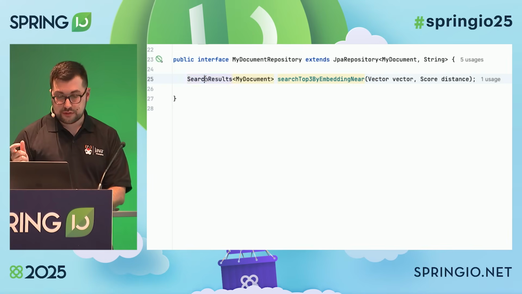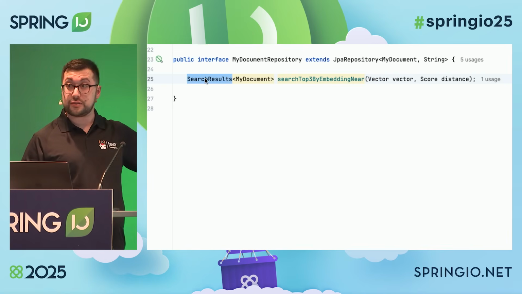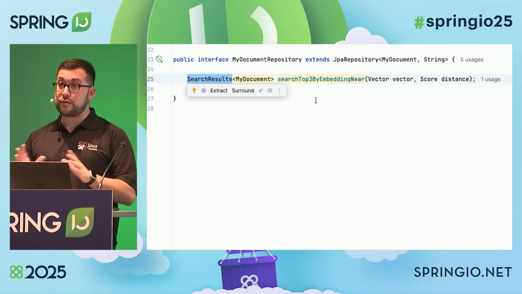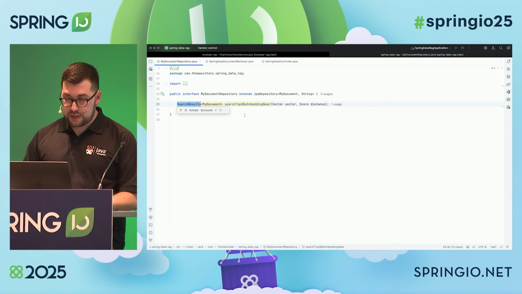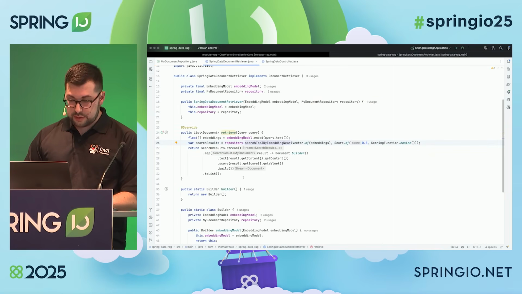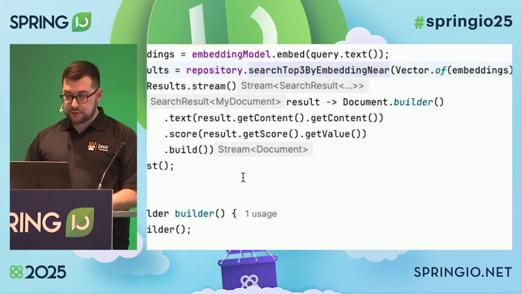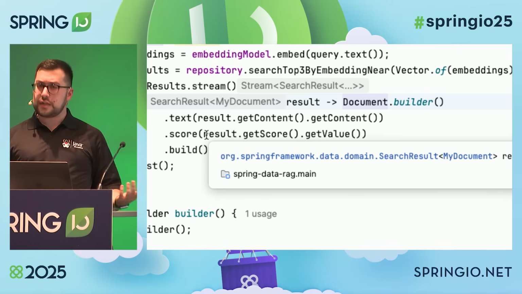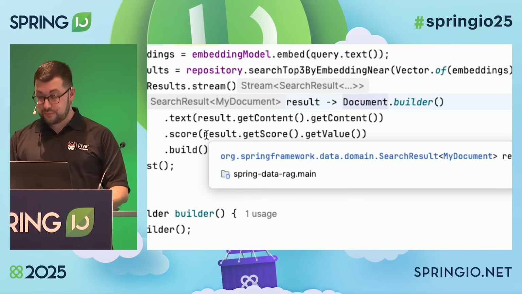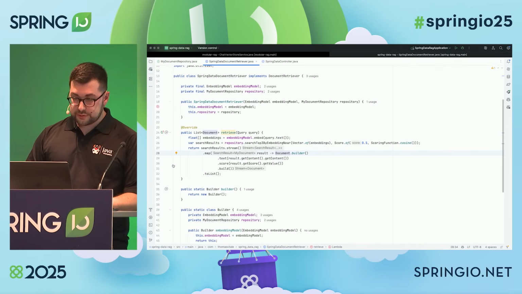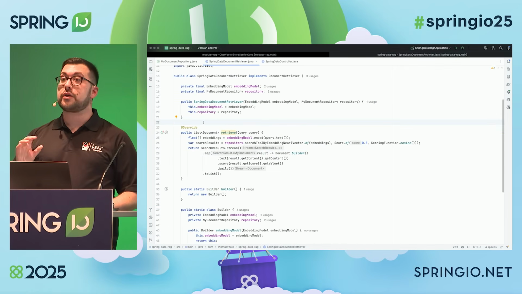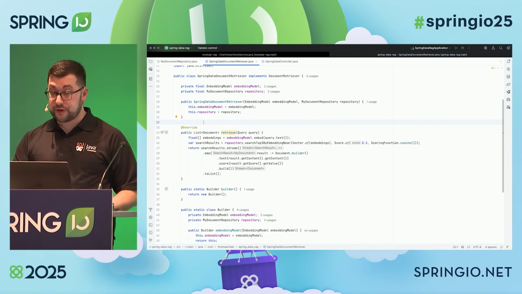And then I'm getting back search results. This is also a new API in Spring Data that I can use to extract all the information and map it to the Spring AI document API, which is what I did here. So I'm going from search results to a document containing the text and the score, and everything else works the same. So I'm really excited about this stuff, because it will make it very easy to integrate all these capabilities in your current data persistence layer in your applications.